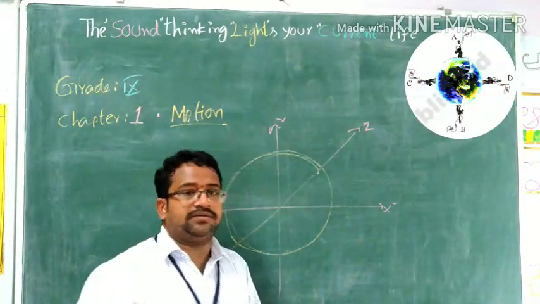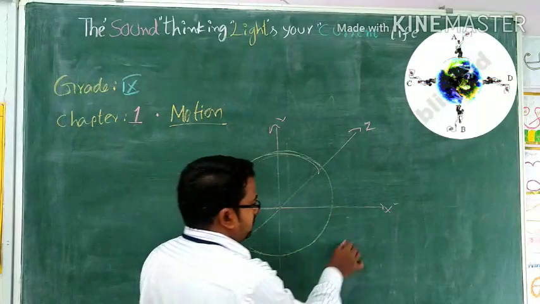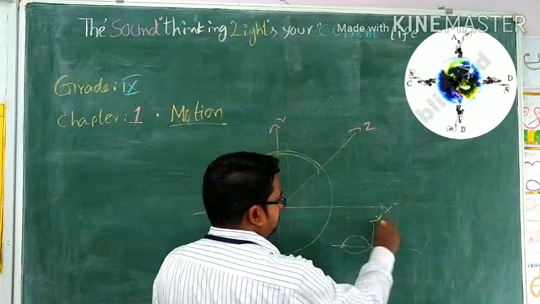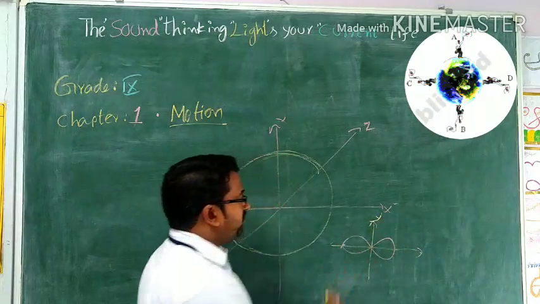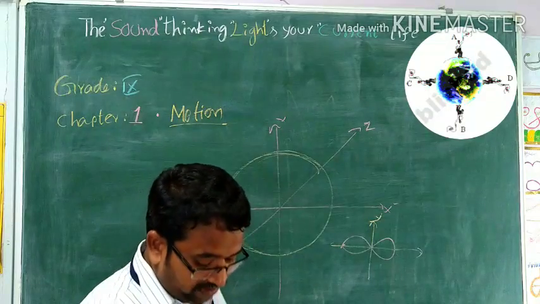Before that, let me draw one dumbbell, which differs with respect to the x-axis and the y-axis. Like this. If you observe with the x-axis, it is like this. If you observe with the y-axis, it is like this. Okay. So it differs. Now the earth is also a sphere.